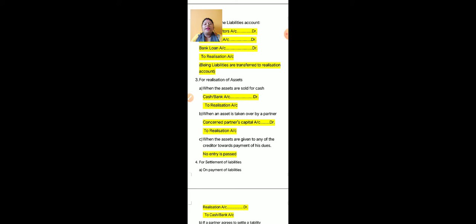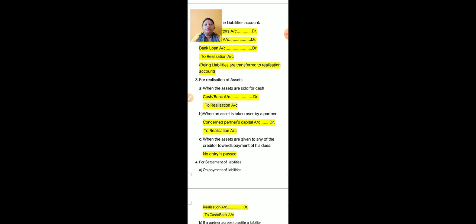Next is when an asset is taken over by a partner. Okay, first is when assets are sold, the entry is bank account debit to realization account. Second, when an asset is taken over by a partner, the journal entry is concerned partner's capital account debit to realization account.